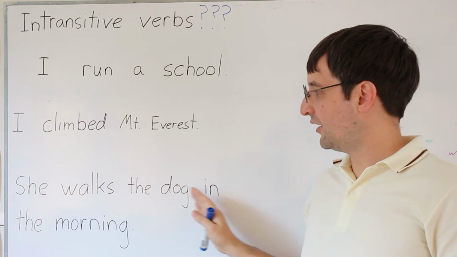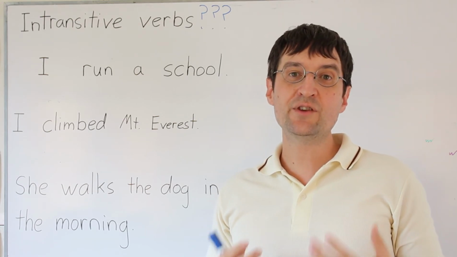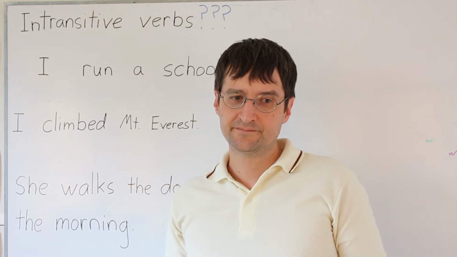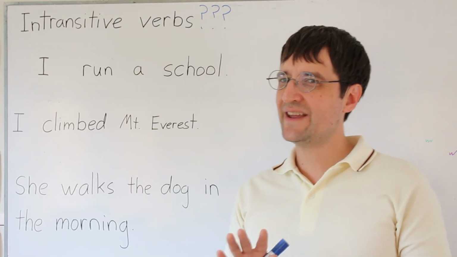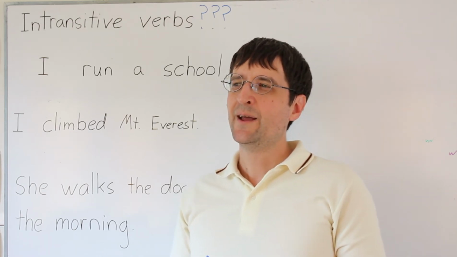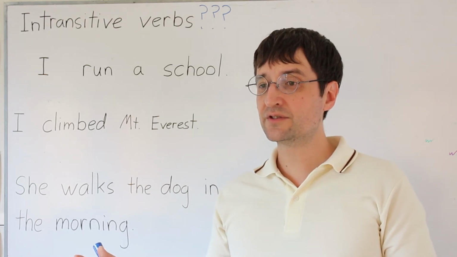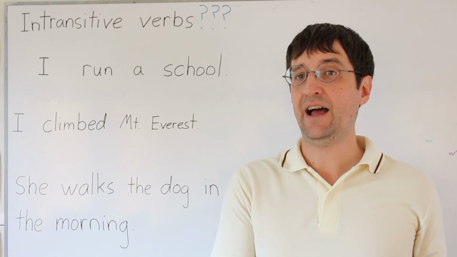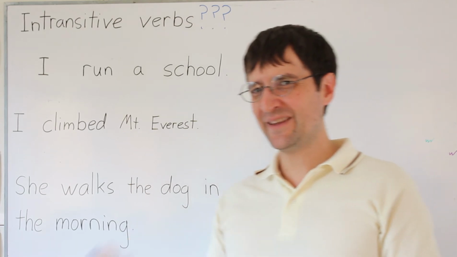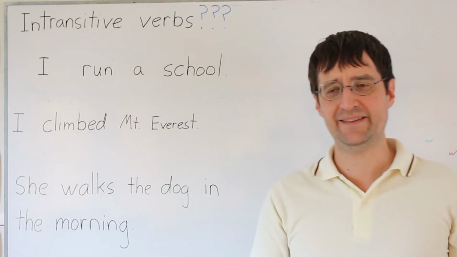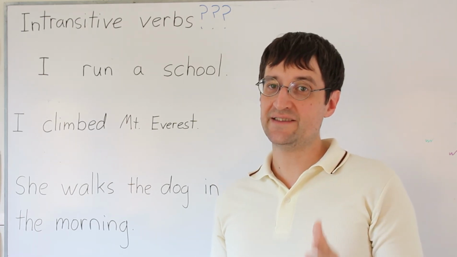She walks the dog in the morning. Okay, now this one is kind of like another way of using the verb walk. It's like she does something to the dog. It's kind of a strange use, and it can be very confusing. But maybe you could think about it as like a chore almost. I cleaned the windows, I washed the dishes, I walked the dog. It's sort of being used like a chore. Like you do something to the dog that needs to be done, you have to walk it. You grab the leash and you walk the dog. And in that case, it's being used as a transitive verb.